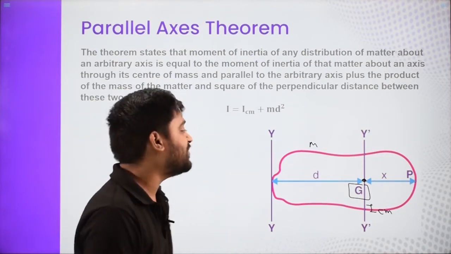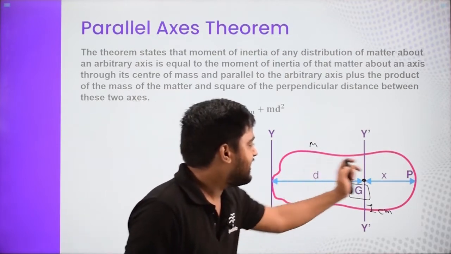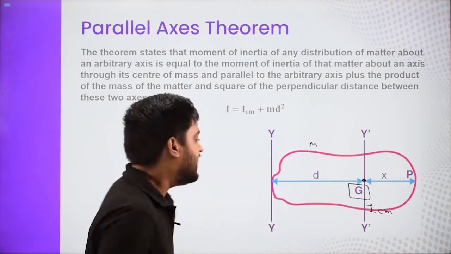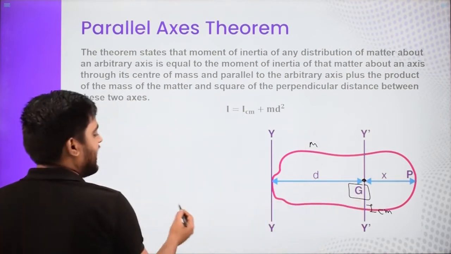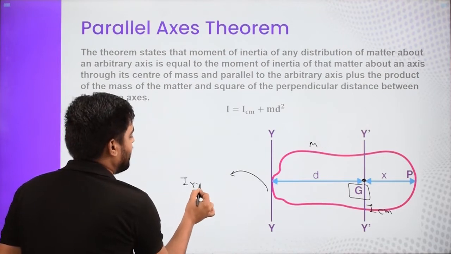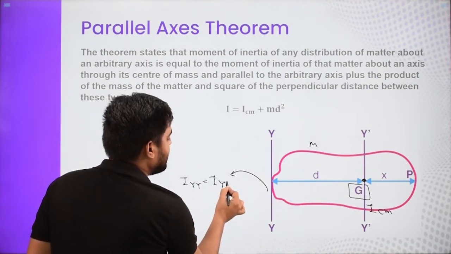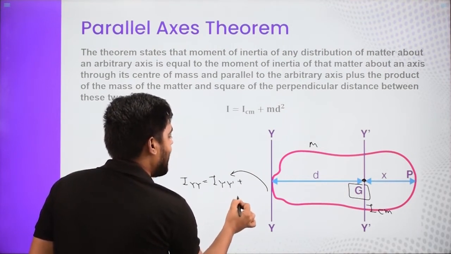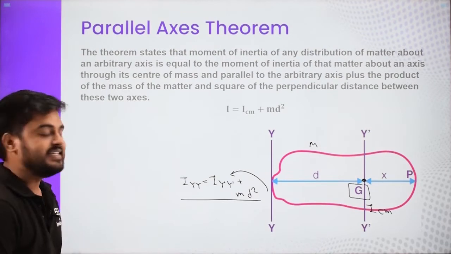You already know the moment of inertia about this axis, which is a parallel axis passing through the center of mass, and the distance between these two axes is d. Then the moment of inertia about yy is I about y dash plus m d squared. This is what our parallel axis theorem states.